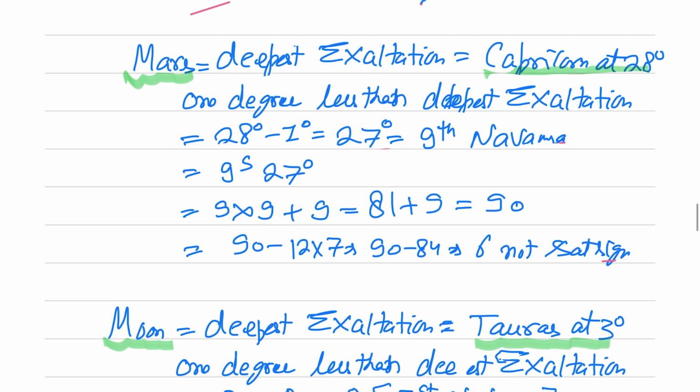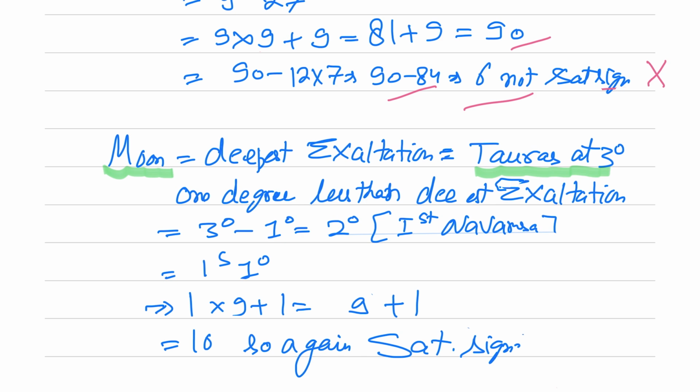Now calculate for Mars. Mars is exalted in Capricorn at 28 degrees. If it is one less than that, then it is 27 degrees, which is the ninth Navamsha. So if we calculate, 90 minus 84, 6. So Mars cannot be the answer. Calculate for Moon. Deepest exaltation is in Taurus at 3 degrees. 1 degree less than that is 2 degrees. Taurus is 1 sign past, 1 degree. So 1 into 9 plus 1, that is 10.